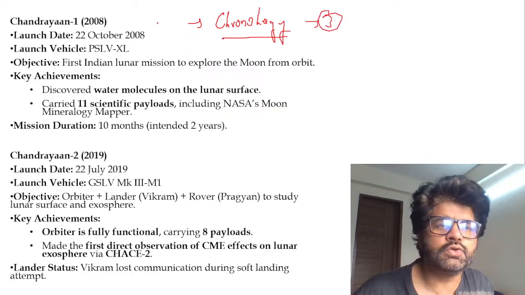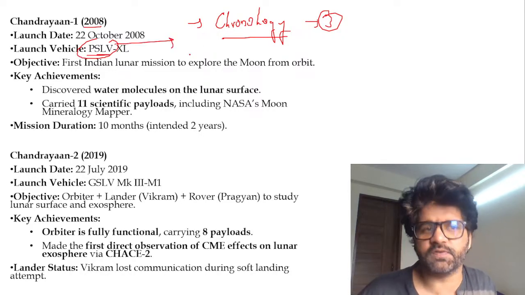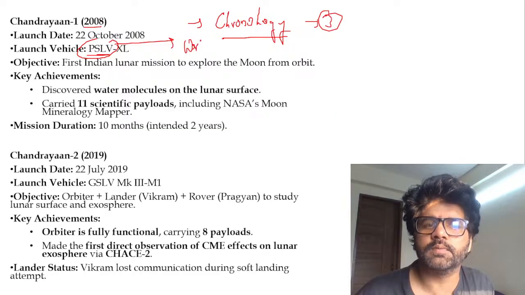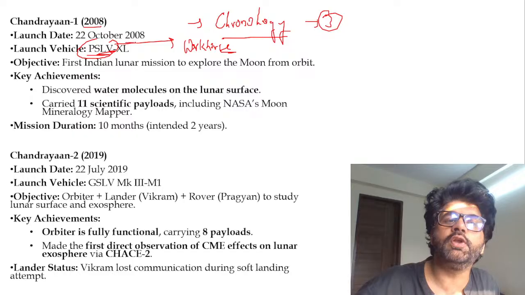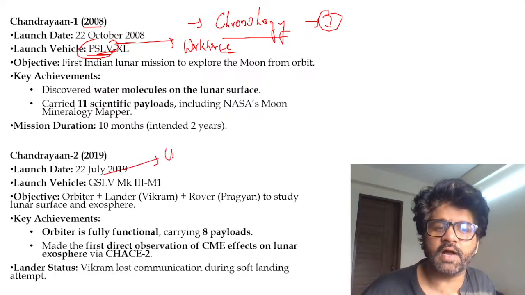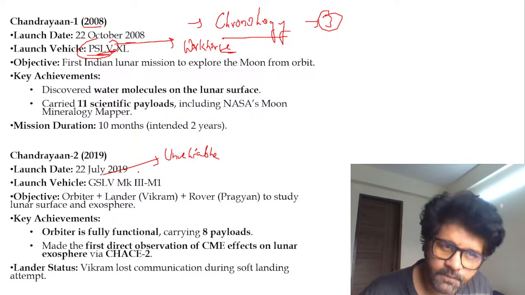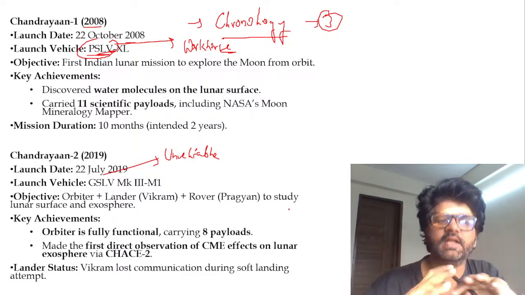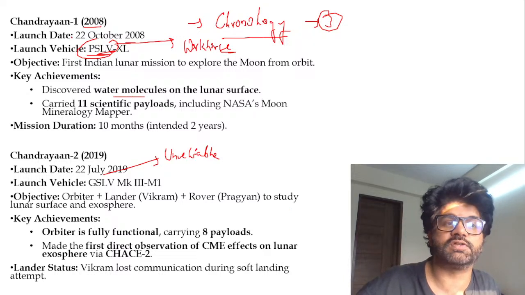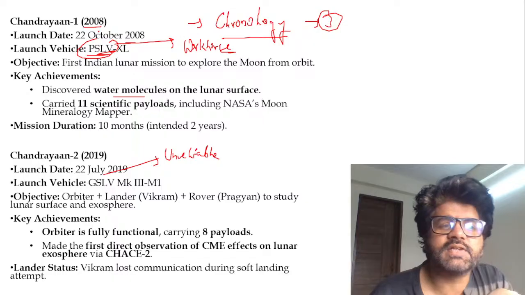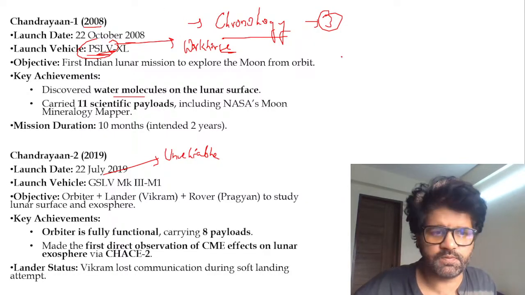Three. First, 2008, launched via PSLV, Polar Satellite Launch Vehicle, which was our workhorse. Maximum satellites have been sent by PSLV because during 2008, GSLV was unreliable. Geosynchronous Satellite Launch Vehicle. Now we are sending them via GSLV, which can take more weight. So it was the first Indian lunar mission. It discovered water molecules on the lunar surface. They can ask you which Chandrayaan discovered what. What is the achievement?